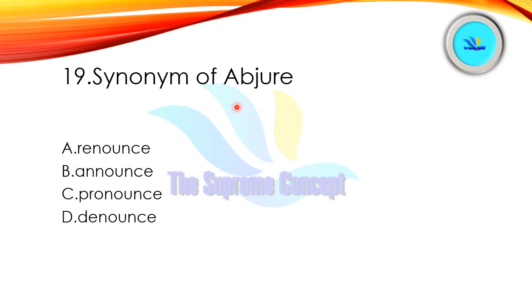Synonym of the word abjure: renounce, announce, pronounce, denounce. Rhyming words, right? Yeah. Just mark your answer. Okay. I will explain each word in detail. Yes, option number A is correct here. Renounce. See, abjure means to avoid something, or we can say to abstain from, right? Or we can say avoid.